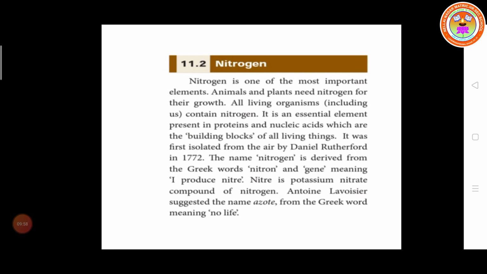It was first isolated from the air by Daniel Rutherford in 1772. The name nitrogen is derived from a Greek word, nitron and genes, meaning nitre producing. Nitre is potassium nitrate, a compound of nitrogen.